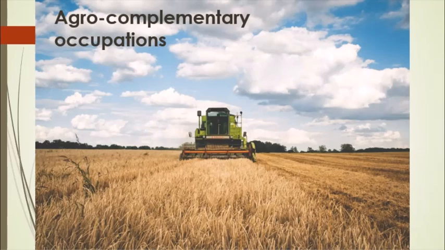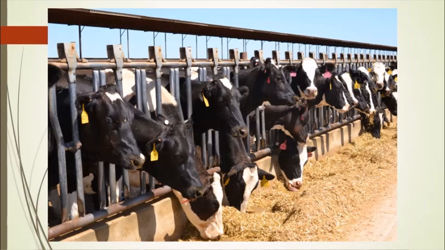Now there is a field which is agro complementary occupations, which include animal husbandry, poultry farming, sericulture. All these can be included, and with the help of biotechnology, people can even earn their livelihood. So first is animal husbandry. There are a number of cattle, and there is variety in them. The milk production is there, cleanliness in the cattle shed. All of this health care is to be maintained.